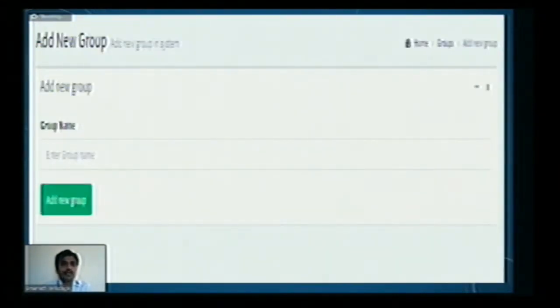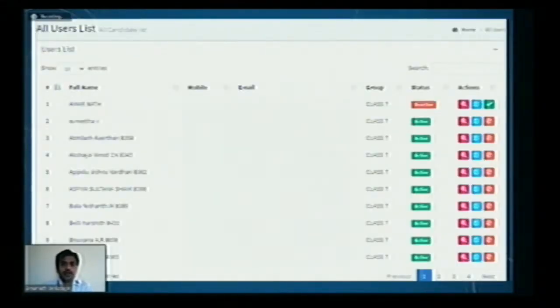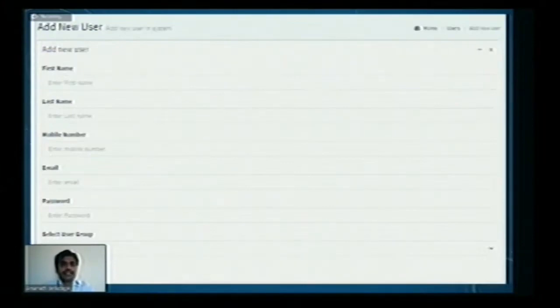Then adding a new group, user list. You can see these are the users I have already added in the group. All these belong to class 7th. If you see here, I blocked the mobile and email ID for safety reasons, but all these things will be displayed. So this is the window where we can add a new user: first name, last name, mobile number, email, password, and selecting our group. So we can add a new user.